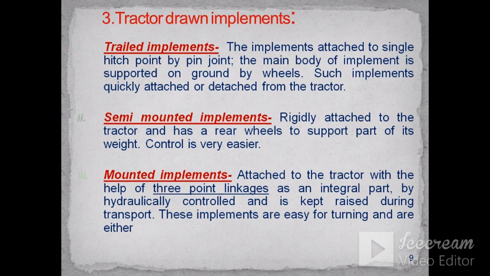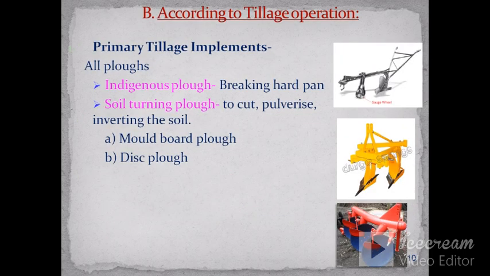Mounted type implements include the plow, seed drill and planter. These are examples of mounted type implements, which are attached to the tractor with the help of a 3-point linkage as an integral part, hydraulically controlled, and kept raised during transport. These implements are easy for turning. According to tillage operations, primary tillage implements are all plows: indigenous plows, which break the hard pan, and soil turning plows to cut, pulverize and invert the soil. Moldboard plow and disc plow are also primary tillage implements.